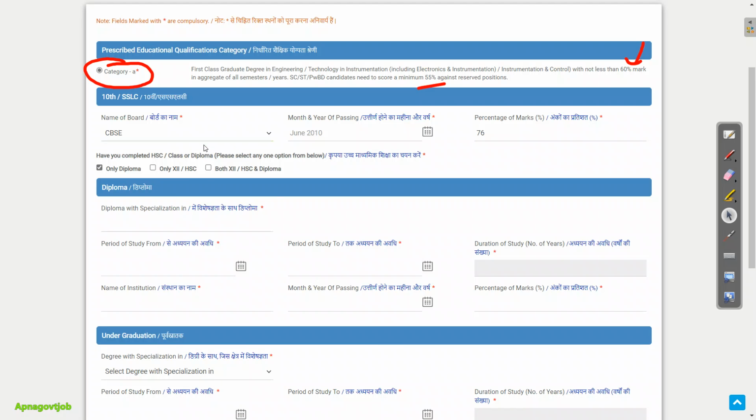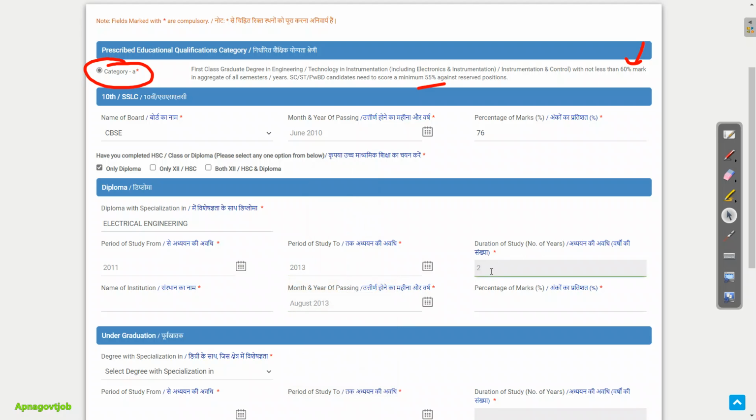So I click on only diploma. Then in diploma, what was your branch or specialization? Suppose instrumentation, like that. So just enter here. Then period of study from, so when you joined your diploma, that date or year you need to enter here. Then what is your passing? So that passing you will enter here. Okay, like this. Then period of study 2.